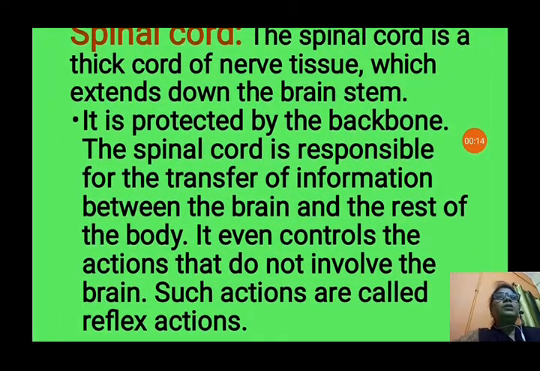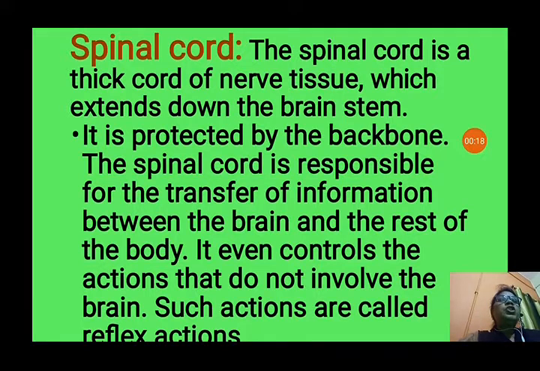The spinal cord is a thick cord of nerve tissue which extends down from the brain stem. It extends from the last part of the brain and it runs throughout the vertebral column. It is protected by the backbone. It is a very soft organ, so it is protected inside our backbone or spine.